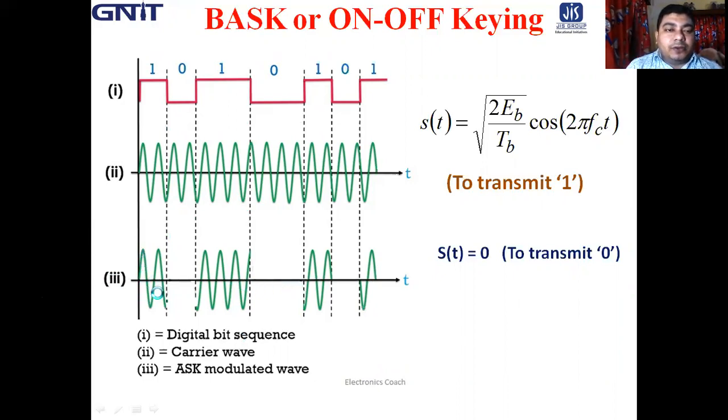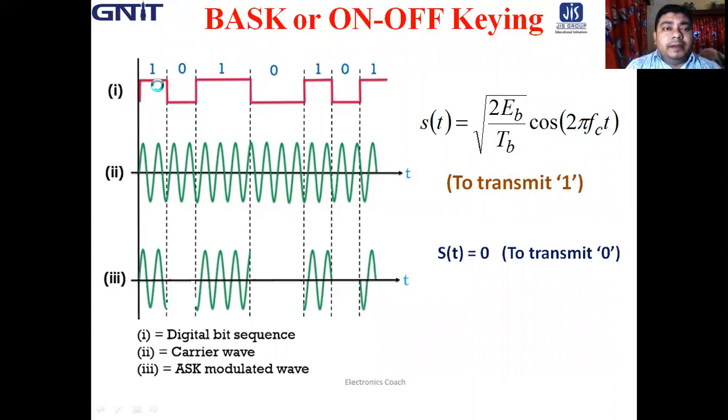Since it has amplitude only when the data becomes 1, s(t) equals root over 2Eb by Tb into cos 2 pi fc t, if the carrier frequency is fc and the carrier signal is cos 2 pi fc t, when it transmits 1. Here Eb is the transmitted signal energy per bit, Tb is the bit duration or symbol duration, and fc is the carrier frequency.